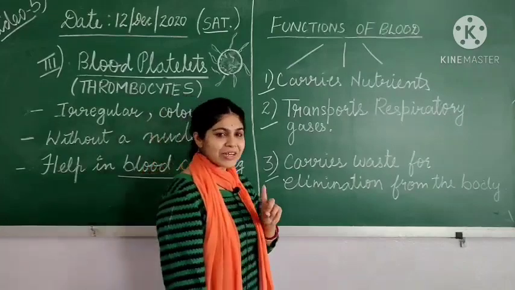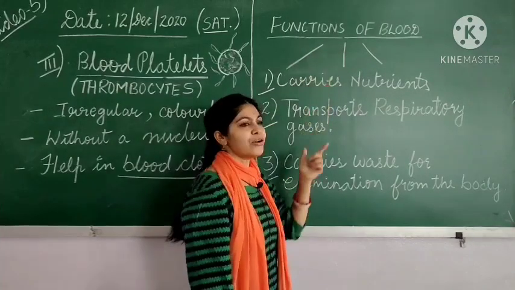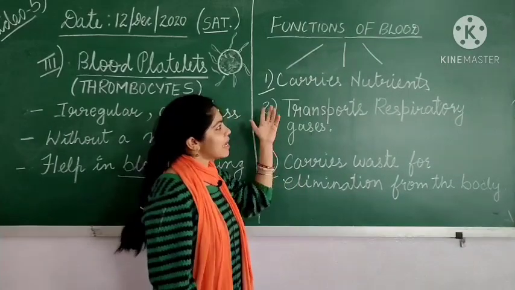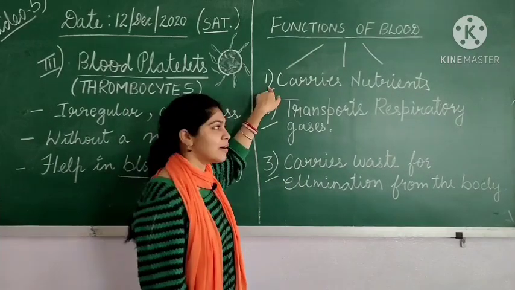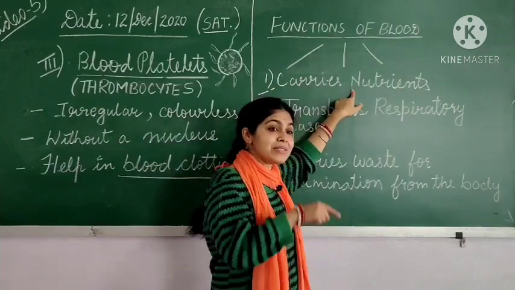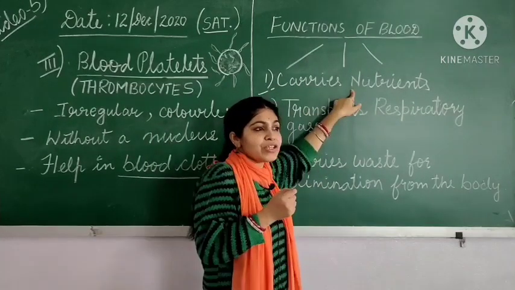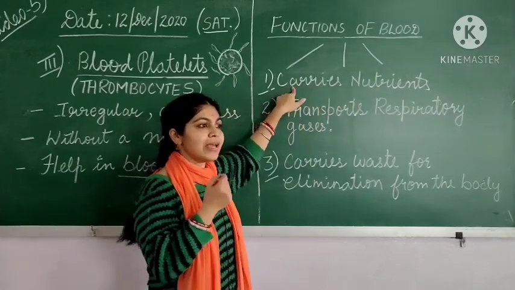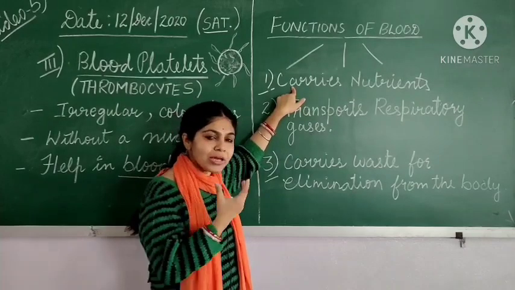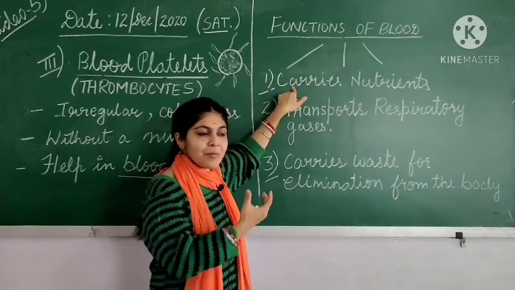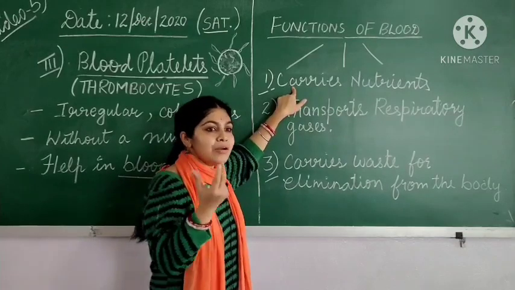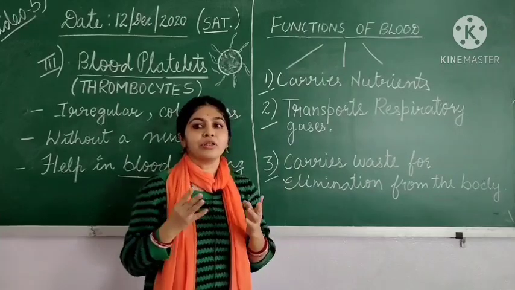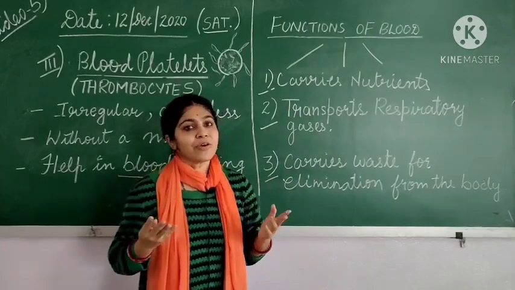So children, let's study the functions of blood. As I have already told you, blood plays a vital role in our body. So what are its functions? Let us see. First, as you can see here, blood carries nutrients. It is a transporting medium across which nutrients are transported. How does it happen? Children, from the intestine, all kinds of nutrients are collected by blood, and they are made available to every cell of the body for nutrition, as a source of energy.